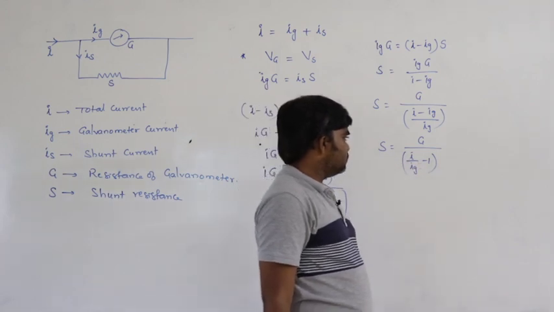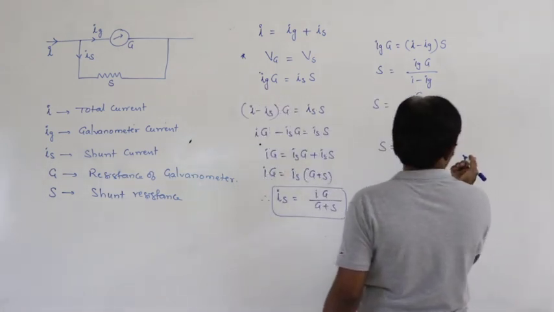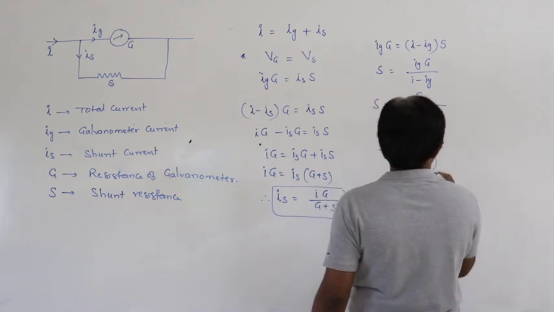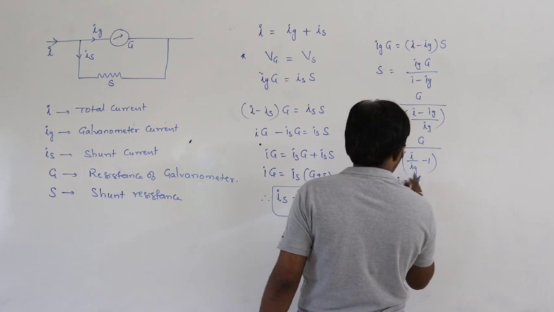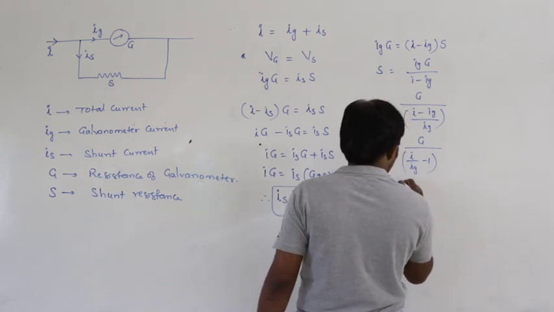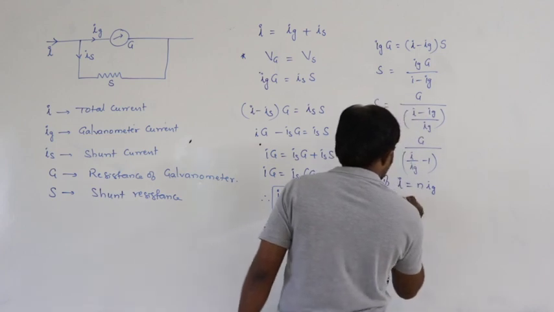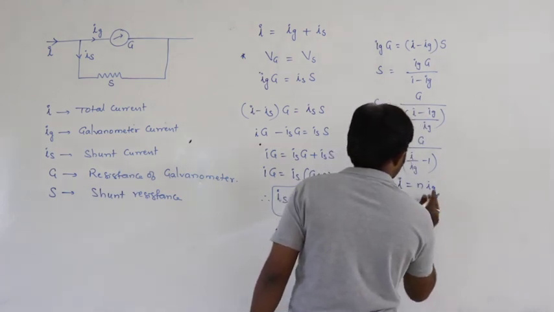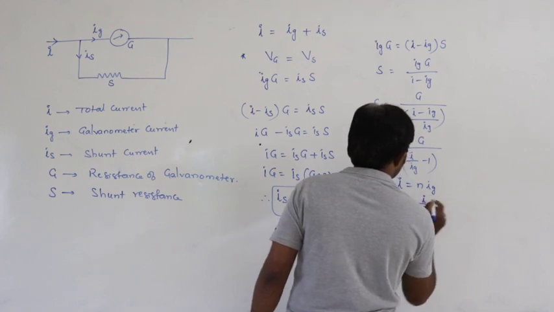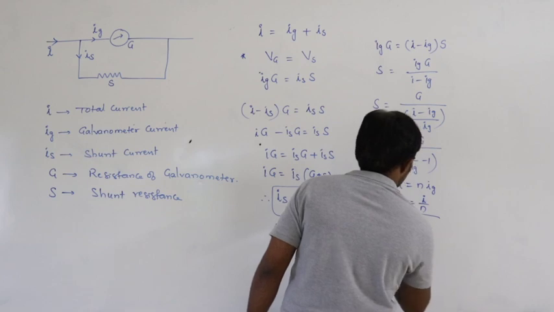I by Ig minus 1. So that is, if I is equal to n Ig, or Ig is equal to I by n, then S is equal to G by n minus 1.